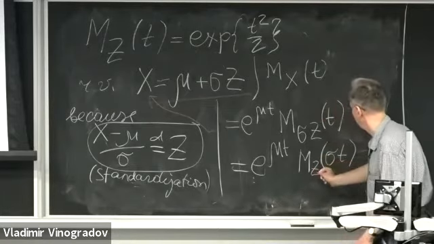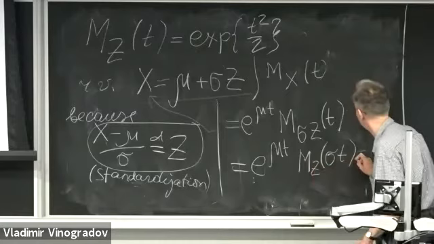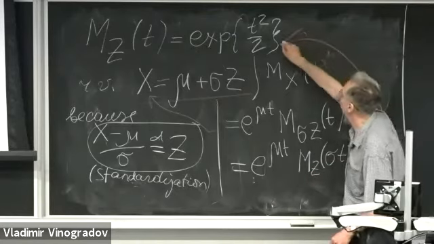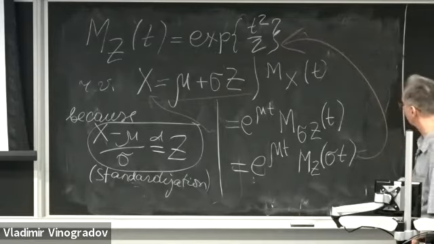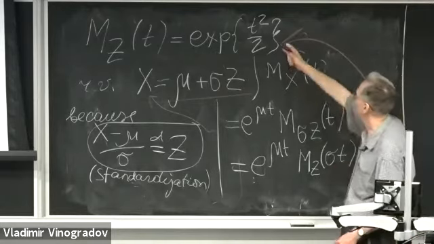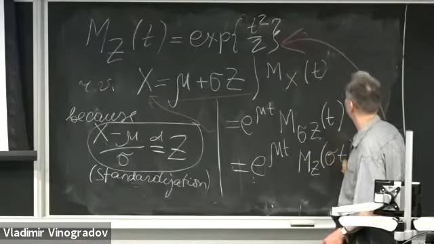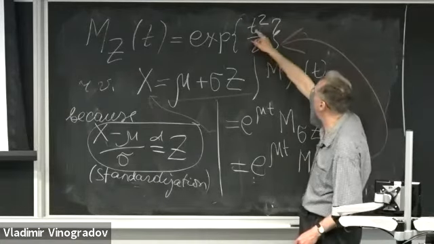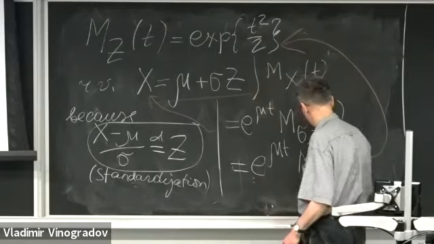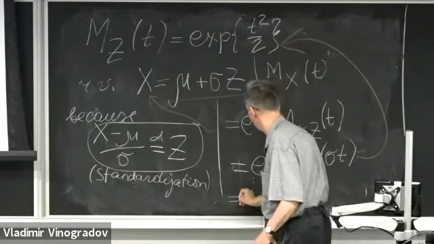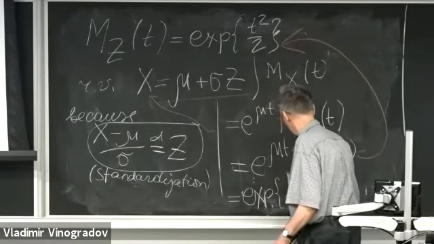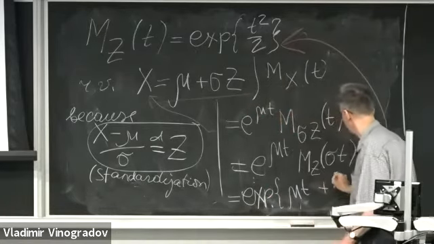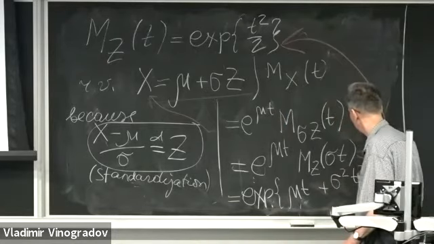But the moment generating function of the standard normal was already found in lecture 15. So we just need to use argument sigma t in lieu of t here. We obviously obtain that for the general normal, it's going to be the exponent of mu t plus sigma squared times t squared over 2.